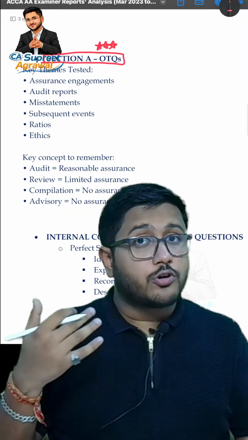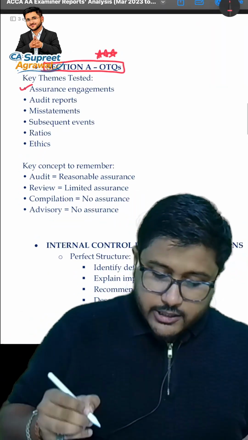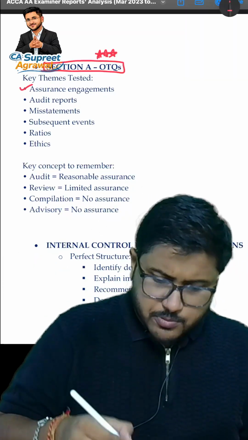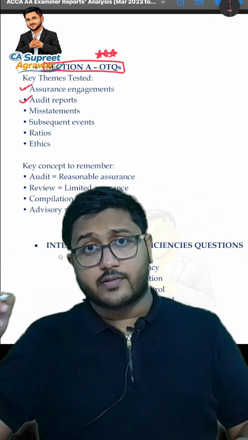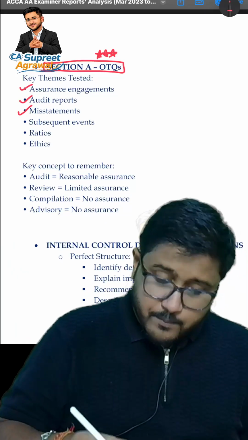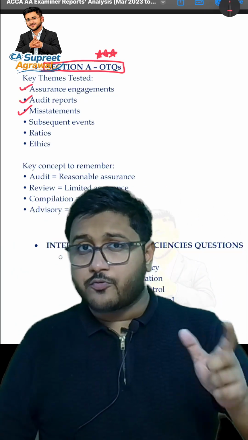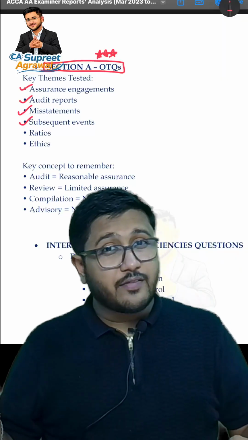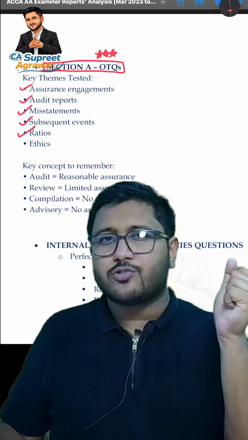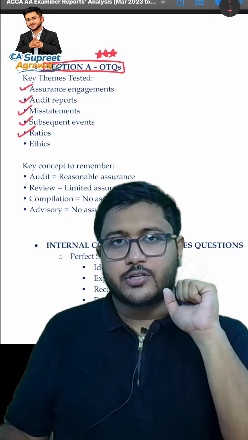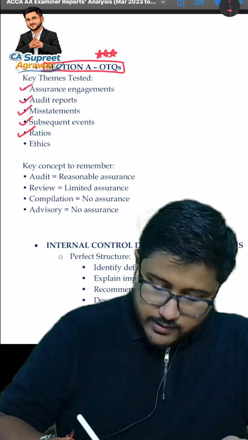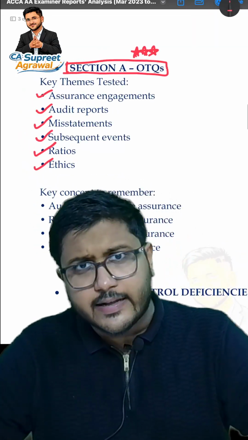Key themes tested. What could be tested here? Assurance engagements, that is, what types of assurance are there, what are the elements of an assurance engagement, how many parties are involved. Audit reports that we discuss, the unmodified report, modified report, qualified, adverse, all of that. Misstatements, what could be the types of misstatement and the impact of misstatements. Subsequent events, the existing event and the non-existing event. Ratio analysis, but sir, this is not FR, right? But sometimes ratio questions might also be asked, because the auditor's response, the auditor's opinion would also be impacted by it. Then the ethics part could also be tested here.